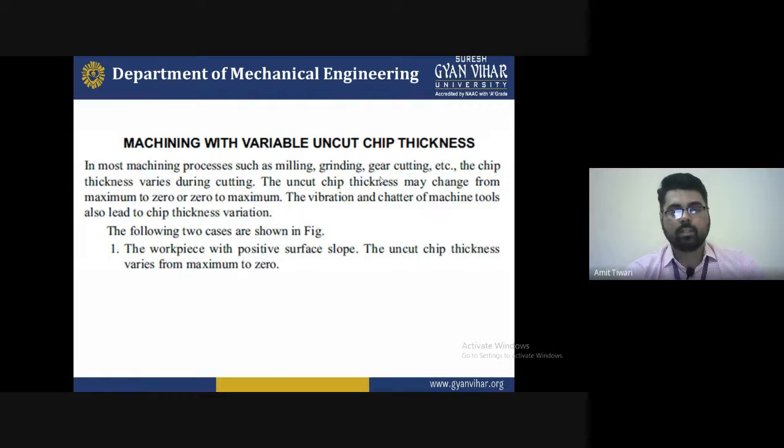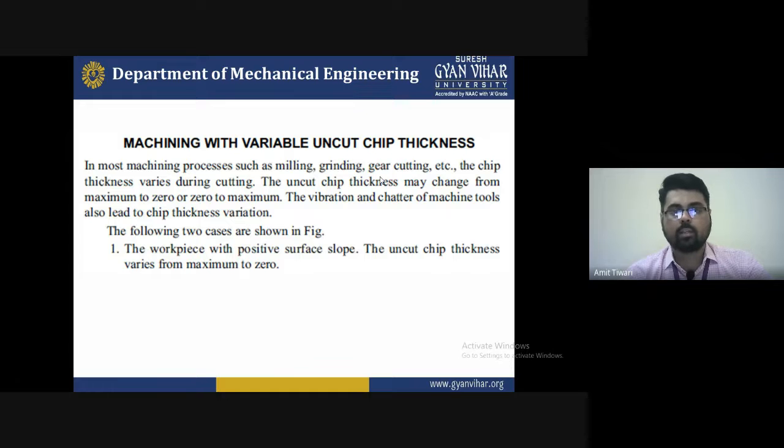Now starting: milling with variable uncut chip thickness. First of all, we will discuss the meaning of the line, and after that we will discuss the description of that particular topic. Basically, the objective is to find out the chip thickness: what the chip thickness is when variables affect the machining process, and what type of variables we select to obtain the uncut chip thickness.